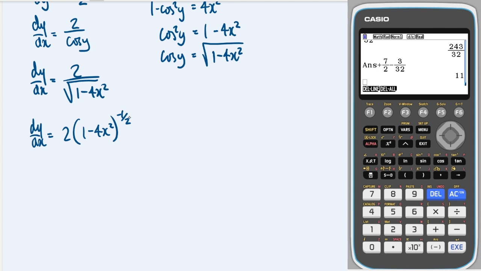Then just going to use the chain rule, so I'm going to bring the power down, and that's going to give me minus 1. I'm going to keep the bracket the same. I'm going to drop the power down by 1, and then I'm going to multiply by the derivative of the bracket, which is minus 8x.